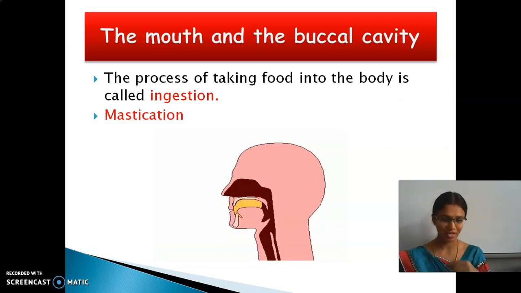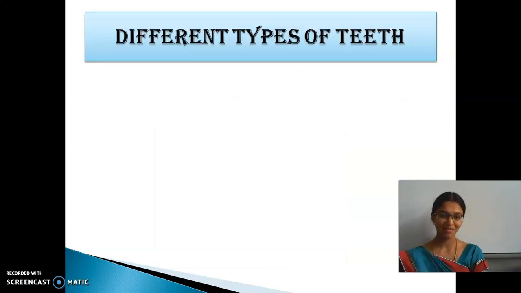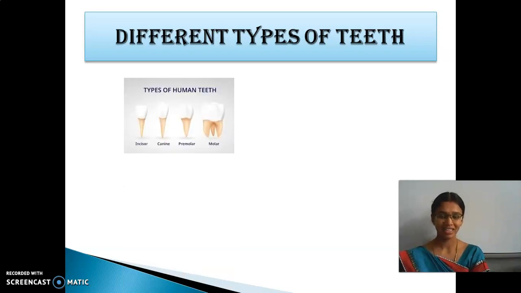Yes. Shall we go to the next one? Yes. We have different types of teeth. Yes or no? So what are the two types? The milk teeth and then permanent teeth. Yes or no? We have four types of teeth: incisor, canine, premolar and then molar.